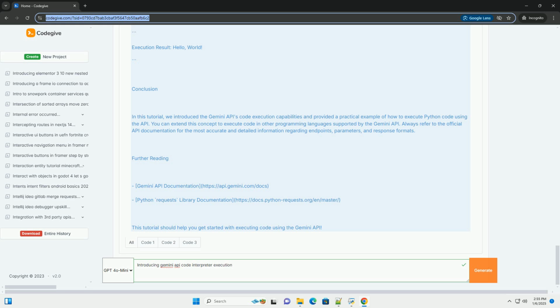Further reading. Gemini API documentation, https://api.gemini.com/docs. Python requests library documentation, https://docs.python-requests.org/n/master. This tutorial should help you get started with executing code using the Gemini API.